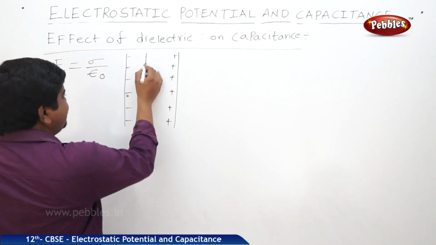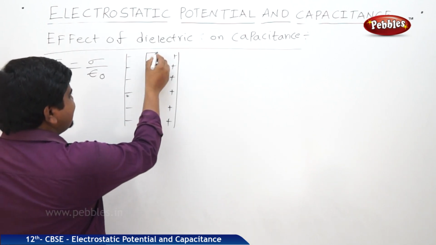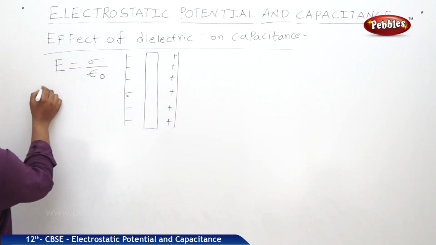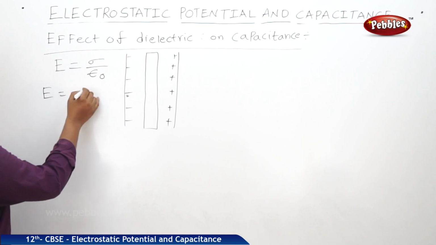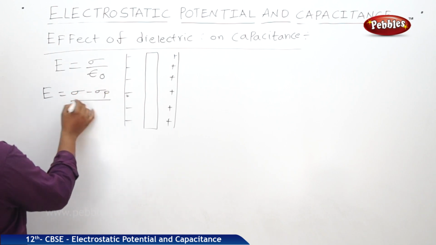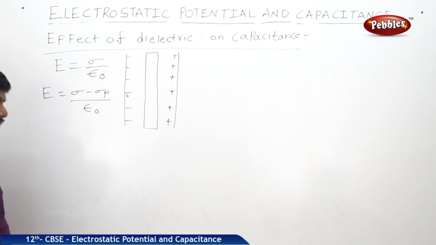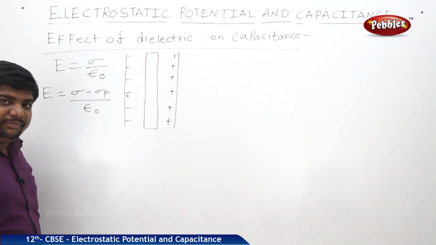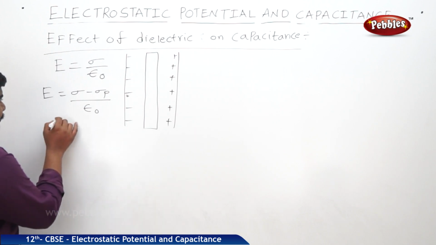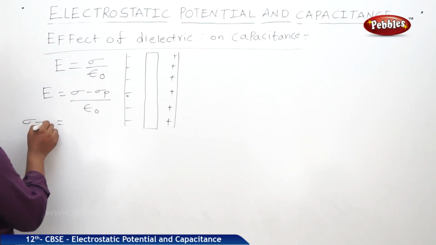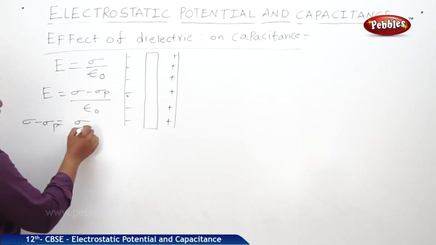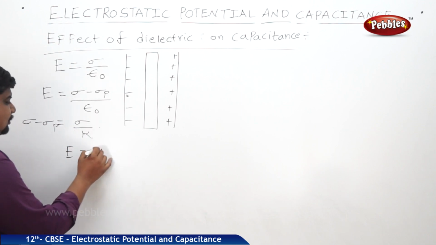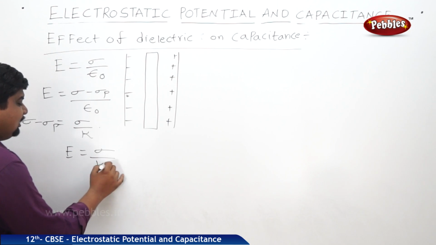Because of the dielectric medium, E will become sigma minus sigma p by epsilon naught. Polarization is always opposite to the applied field, that's why it will be deducted. And we are writing sigma minus sigma p as sigma by k. Therefore, E is equal to sigma by k epsilon naught.